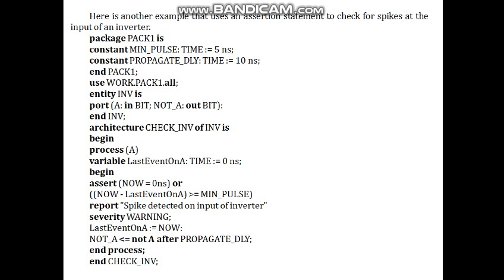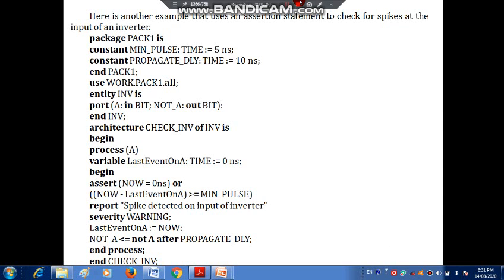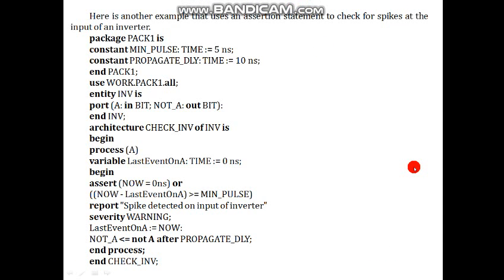Here is another example that uses the assertion statement to check for spikes at the input of an inverter. As given in package pack 1, the constant minimum pulse time is 5 nanoseconds and the constant propagation delay time is 10 nanoseconds. End of pack 1, use of the package pack 1 is all. Entity of an inverter: port A is input bit, not A is out bit. Architecture check inverter, the process.